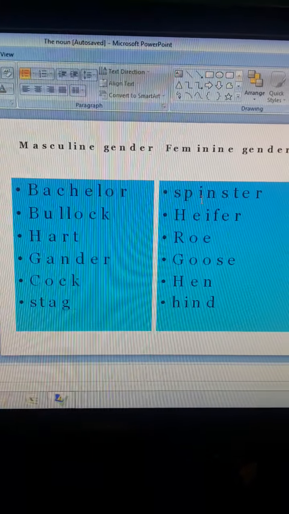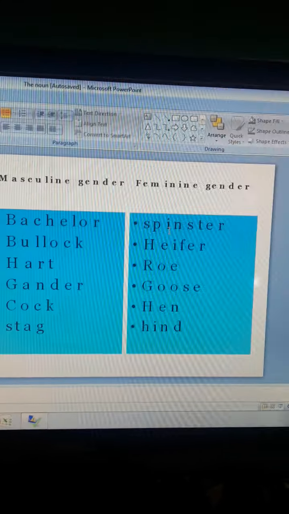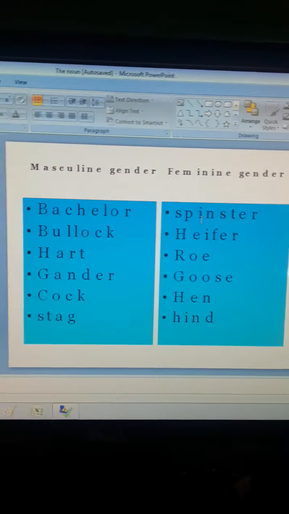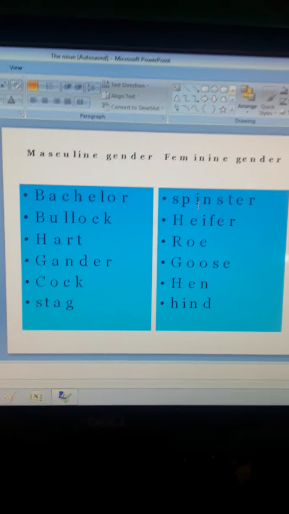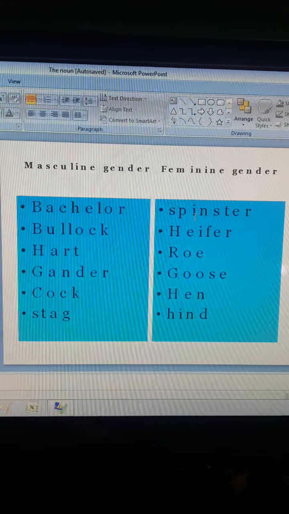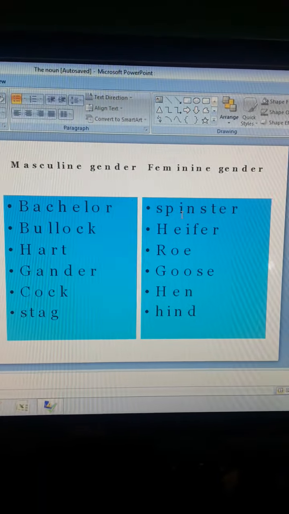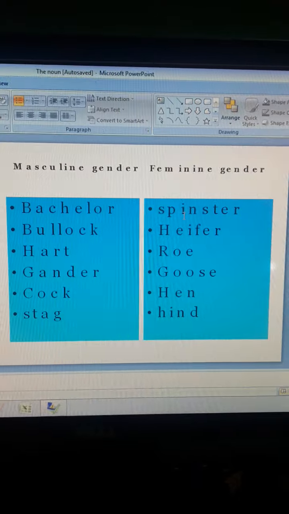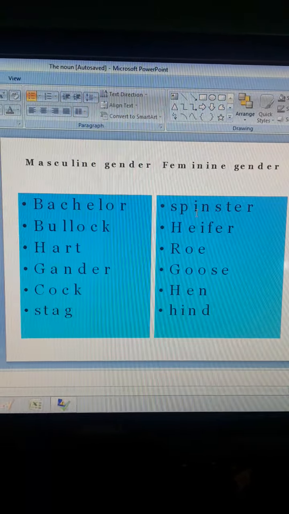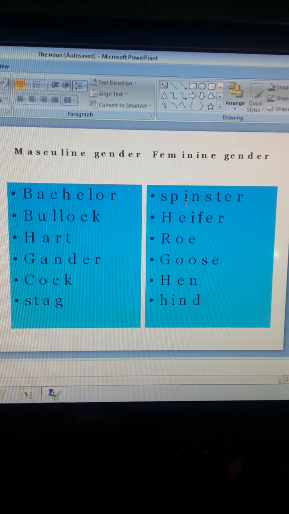Now see students, masculine gender and feminine gender. Some of the masculine genders are mentioned over here, whose feminine gender has been mentioned in the next row. That is bachelor, spinster. Now bullock, male, that is masculine gender.